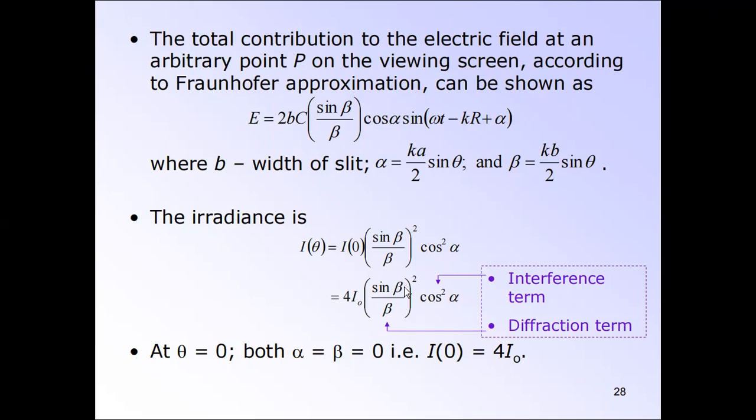So there are two types of term, where alpha and beta are both dependent on theta. If theta equals 0, then alpha equals beta equals 0, and I equals 4 I naught. The whole diffraction term becomes only 1.